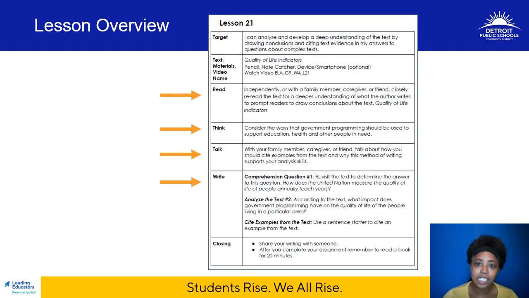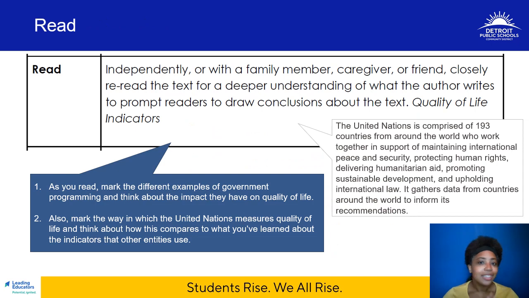In our past lessons, we've discussed how national and local governments measure quality of life. Today, we'll explore the indicators that are used by the United Nations. We'll also look at the role that government programming plays in quality of life. Our reading, thinking, talking, and writing will all be connected to those two focus areas. Let's get started with our close reading activity.